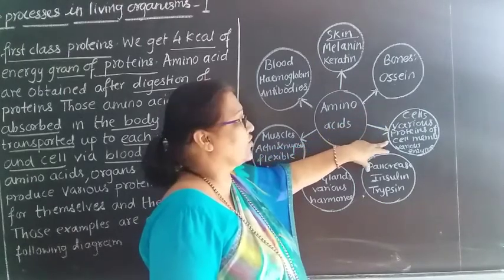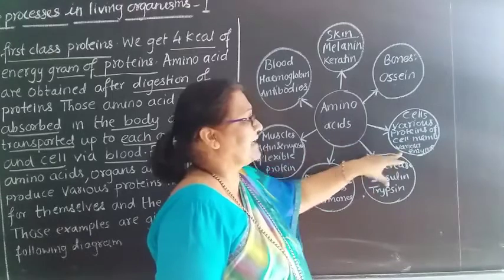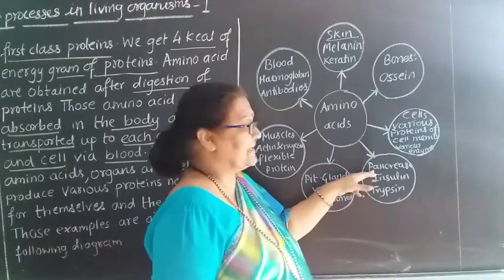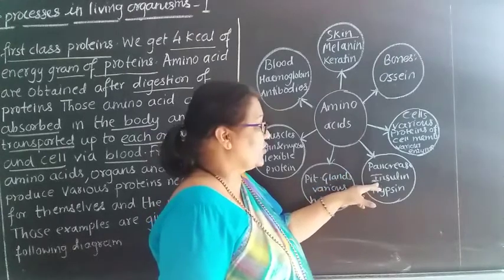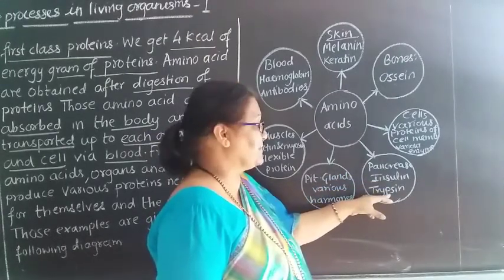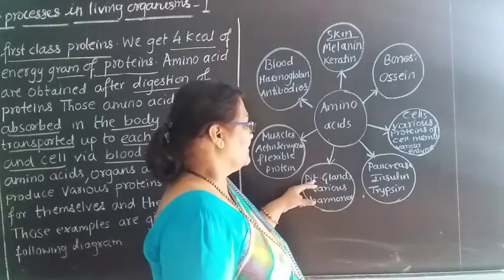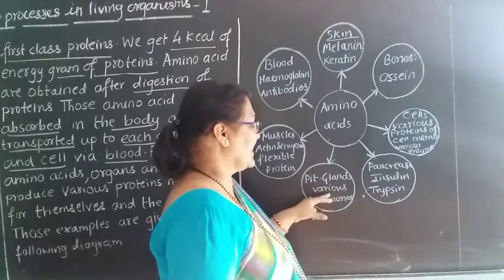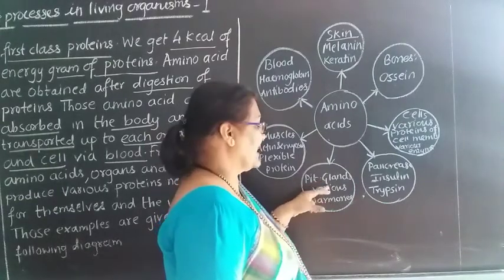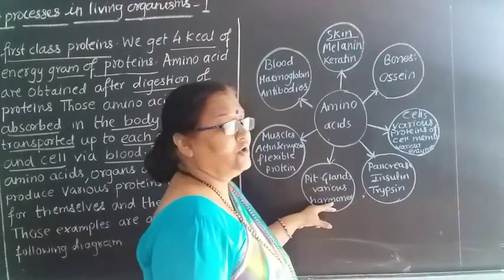The proteins are located in the cell membrane and various enzymes. Then in the pancreas, the proteins are located in insulin and trypsin. Then see, pituitary glands. There are various hormones which are given by the pituitary gland. These all are made up of protein.